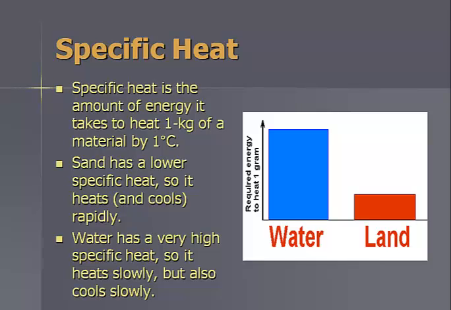Specific heat is the amount of energy it takes to heat 1 kilogram of a material by 1 degree Celsius. So we're talking about water and land. Sand has a lower specific heat, so it heats and cools rapidly. Water has a very high specific heat, so it heats slowly and it also cools slowly.